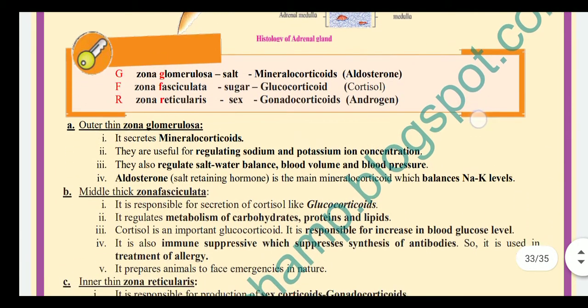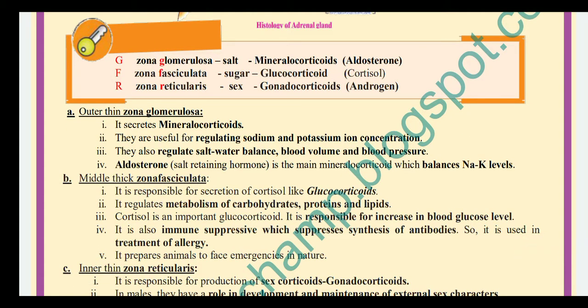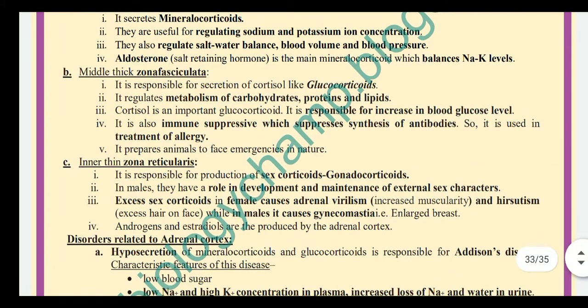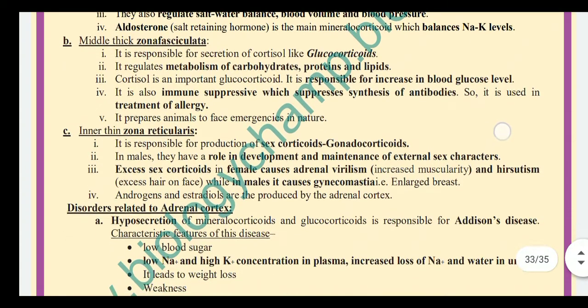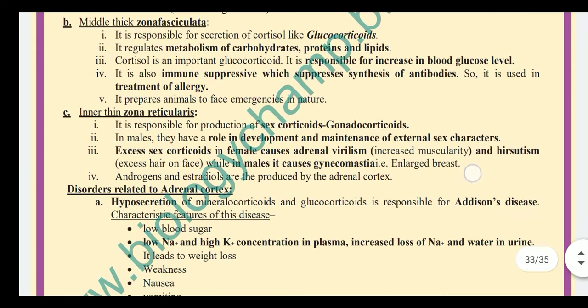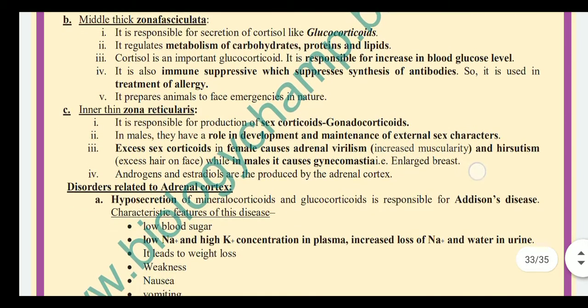Outer thin zona glomerulosa secretes mineralocorticoids. This is useful for regulating the sodium potassium ion concentration, regulating the salt water balance, blood volume and blood pressure. So blood volume, water balance, that means the fluidity of the blood. So aldosterone, that is the salt retaining hormone, is the mineralocorticoid which balances Na-K levels, that is sodium potassium levels.